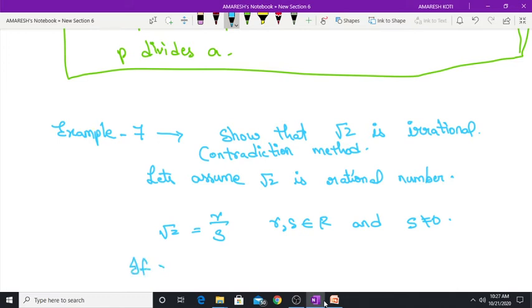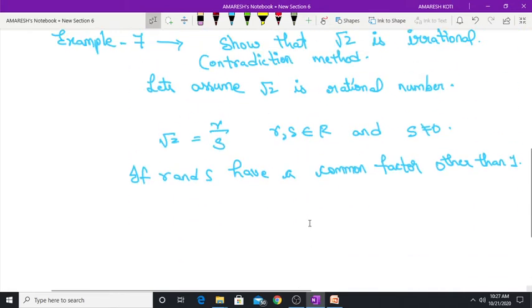Then if r and s have a common factor other than 1, we divide with that common factor. So what does the real number say? Where p by q have a common factor other than 1.